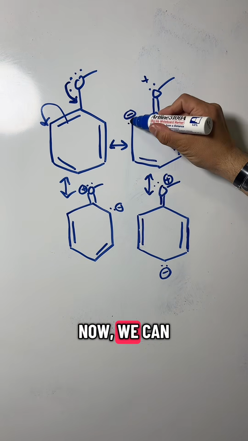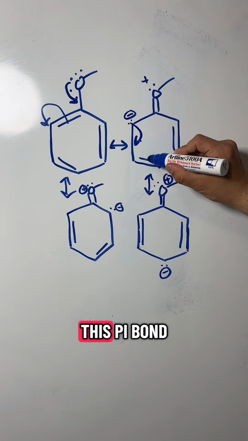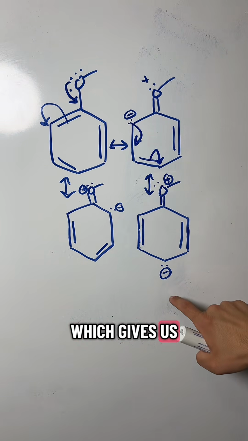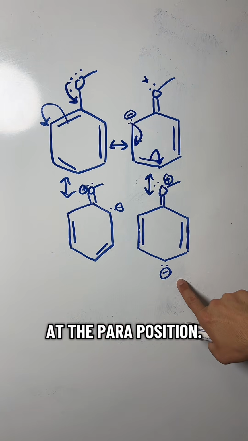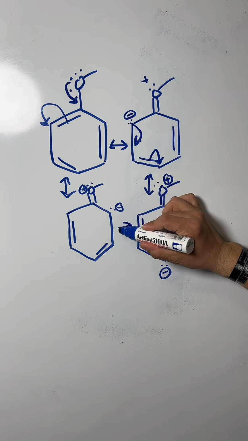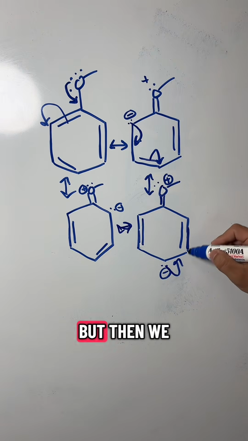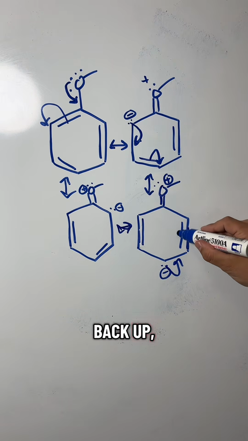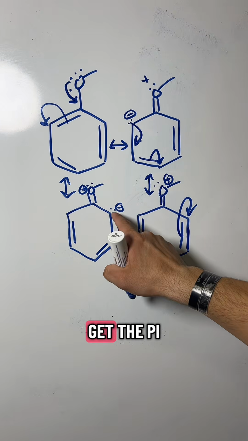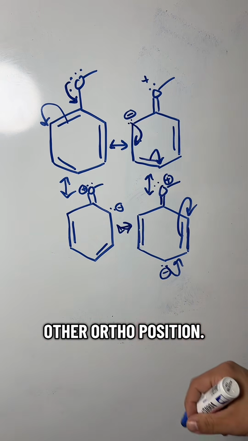Now we can kick this lone pair down here, but then we've got to kick this pi bond over here, which gives us a lone pair at the para position. I forgot to put an arrow here. We can do it again. Kick our electrons right here, but then we've got to kick this pi bond back up. Kick it right here, and we get the pi bond back at the ortho position, again just on the other side, the other ortho position.